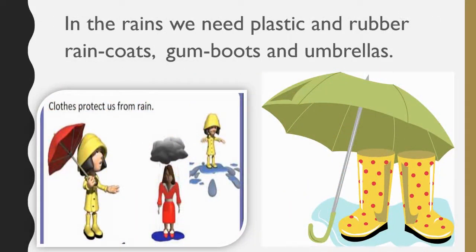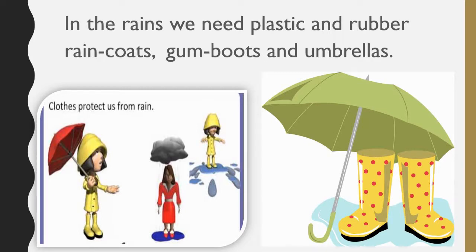Next is rainy season. In the rains we need plastic and rubber raincoats, gumboots and umbrellas. So in rainy season, to protect ourselves from rains, from water, what we do? We use plastic and rubber raincoats, gumboots and umbrellas. As you can see in the picture, the girls are wearing raincoats and at the other side umbrella and gumboots. So these are the things which protect us in rainy season.